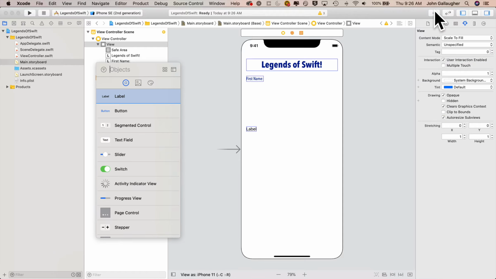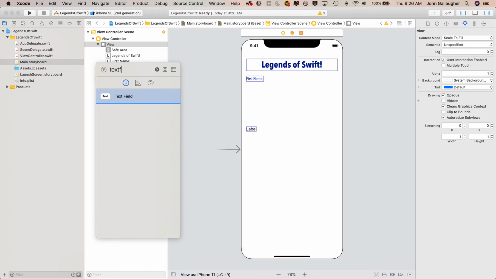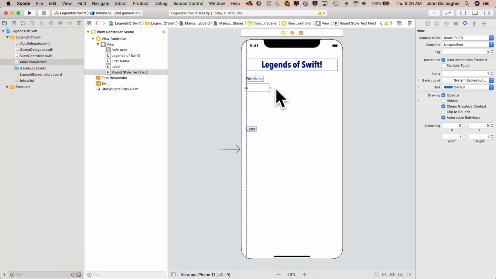Then let's add a text field below this, so click Library, search for text field. I'll drag it onto my view controller, stretch it end to end.